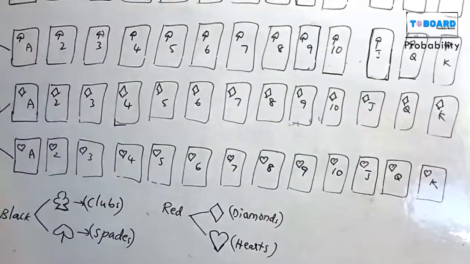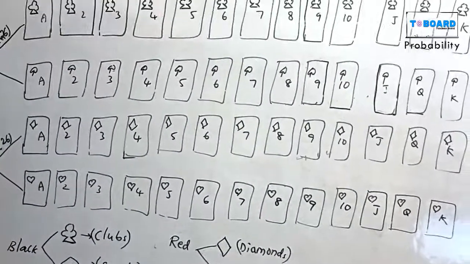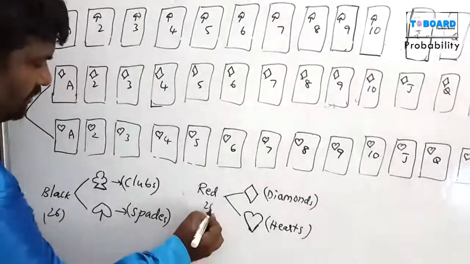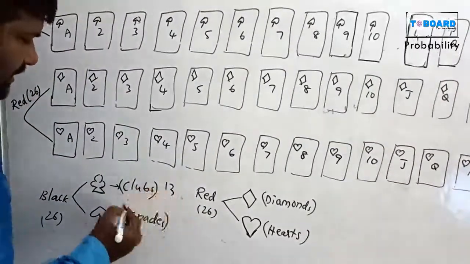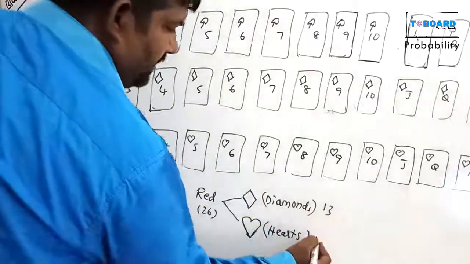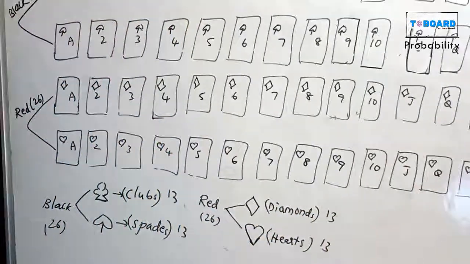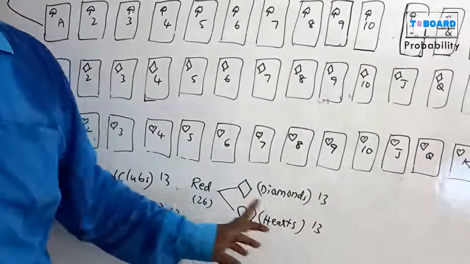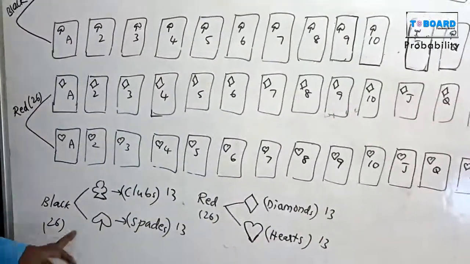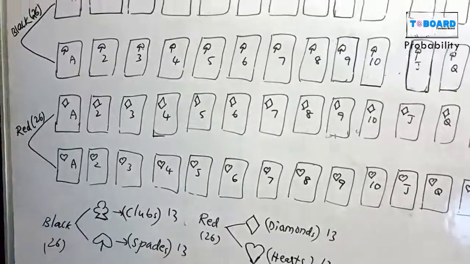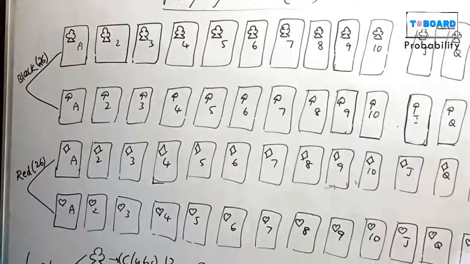Okay, heart symbols. Total black color is 26, red color is 26, clubs 13, spades 13, diamonds 13, hearts 13. Red color 26 means diamond 13, heart 13, total 26. Black color 26 means clubs 13, spades 13.